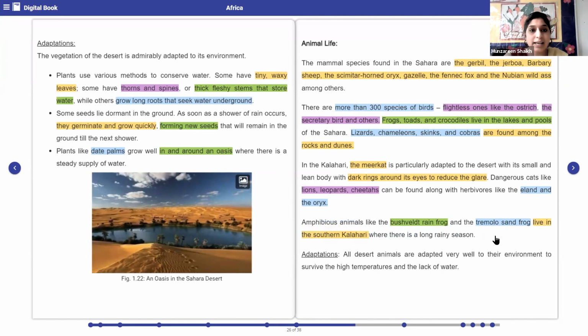Okay, now let us see the adaptations. All desert animals are adapted very well to their environment to survive the temperatures and the lack of water. Do you all agree with this? Yes, ma'am. To survive in the environment which they are living in. See, if they do not adapt, what will happen to them? Ma'am, they will die. Yes, they won't be able to survive. They won't thrive. Ma'am, the species will be extinct. Yes, true. Let's go on to the next page.